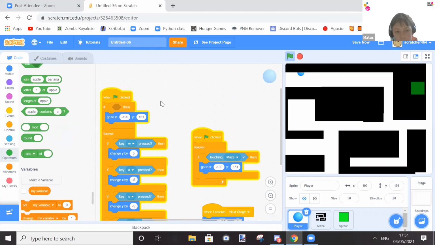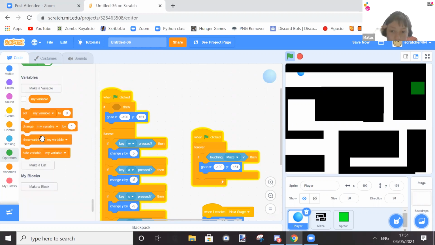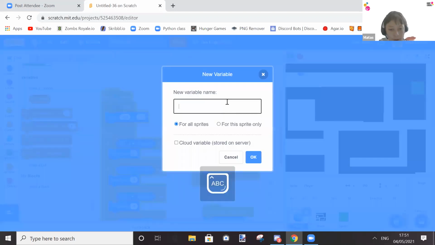If, okay, what we might want to do is, where is it? Make variable costume. Okay, stage 1.